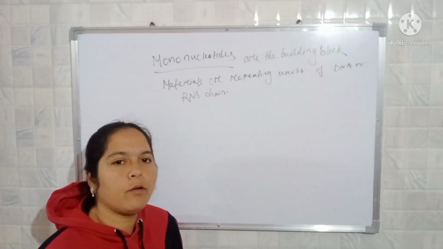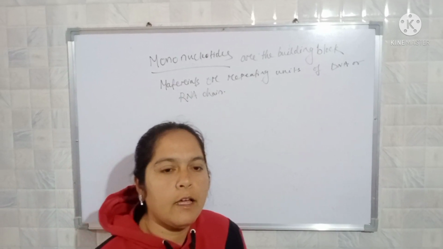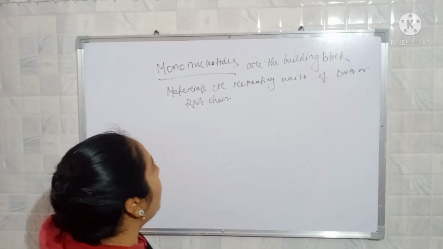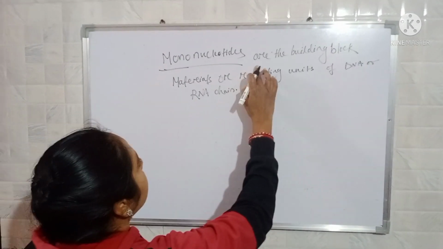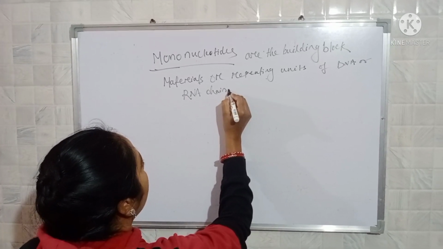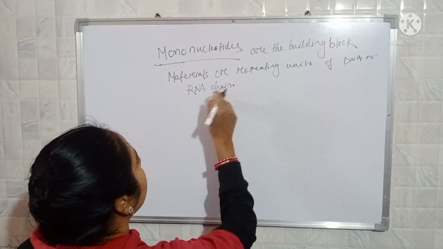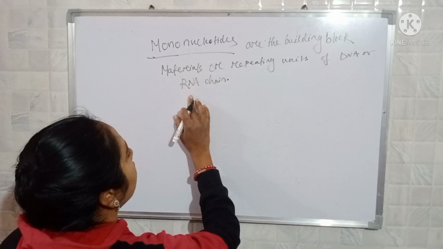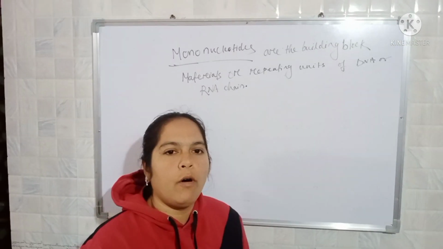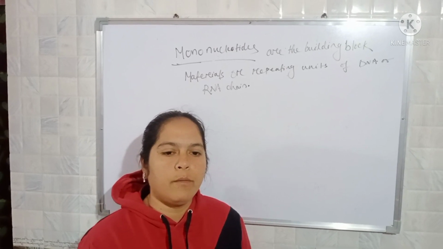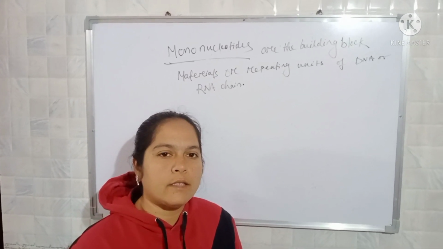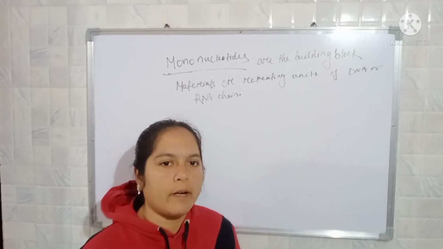They are the biomacromolecules present in the free state or bound with protein in a living organism, and mononucleotides are the building blocks, or repeating units, of the DNA and RNA chain. It means in DNA and RNA chains mononucleotides are present. Nucleic acid not only stores or transmits the characters from one organism to another, it also translates the protein in the living organism.